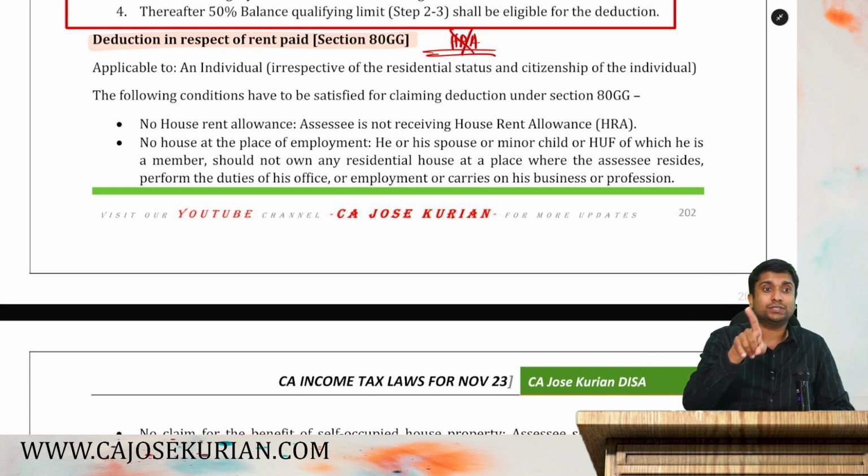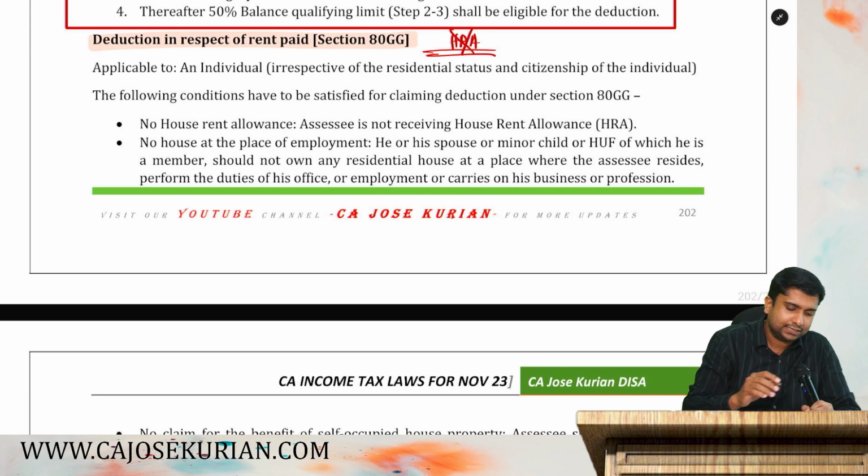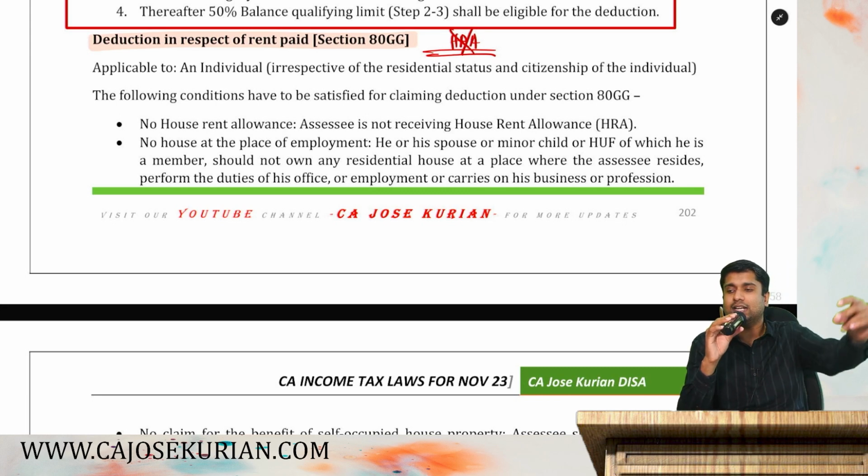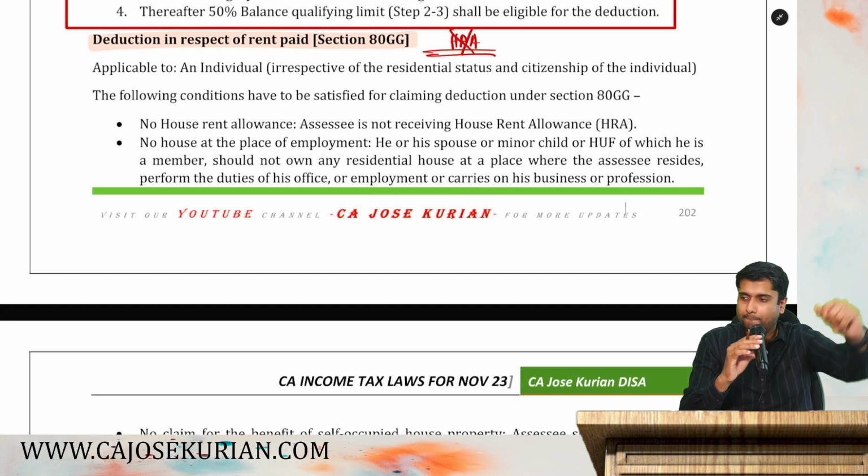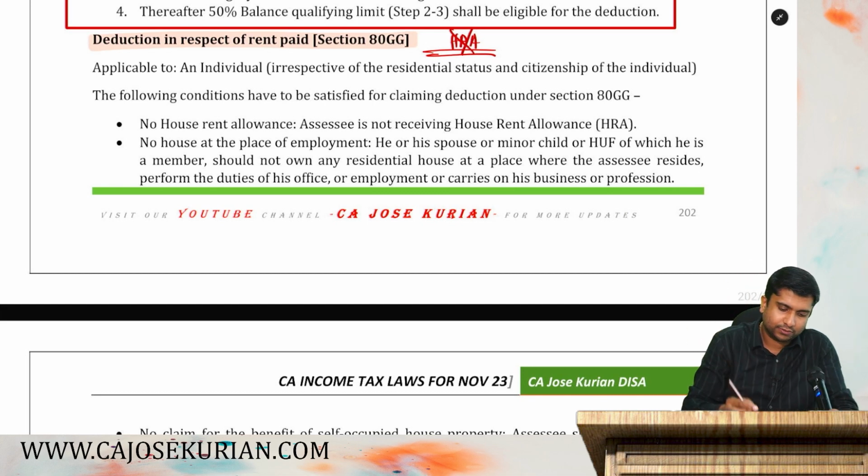If you are a person who is in receipt of HRA, you are not eligible to claim 80 GG deduction. If you are a person who is not in receipt of HRA, you are eligible to claim 80 GG deduction. There are certain conditions that have to be satisfied. So let's understand all the conditions in a detailed manner.